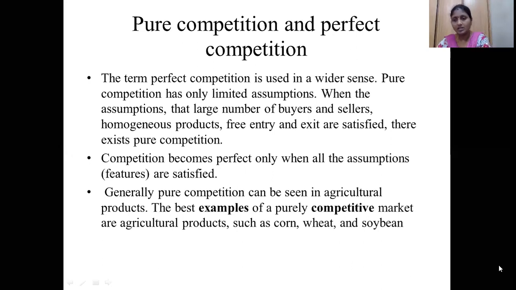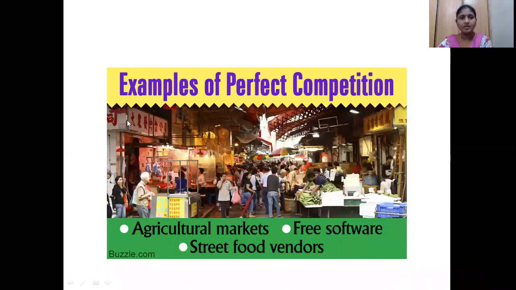So we will see what perfect competition is. These are the examples of perfect competition. As I have told, street food items, the market is like that for perfect competition. Agricultural markets, free software, and street food sold on the roads using carts are examples of perfect competition. Whatever street food is available on the roads, they are setting similar prices for selling that particular commodity.